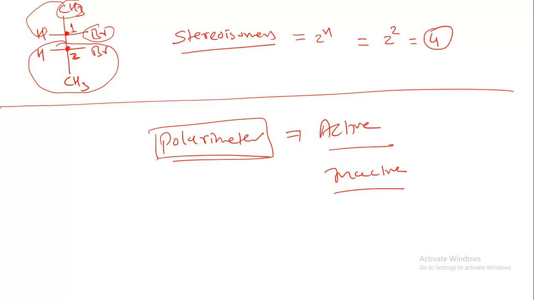Now I am giving you one important point: why we need to study stereochemistry and how stereochemistry was generated, or what we can say, the discovery of stereochemistry. Stereochemistry was generated by one drug called thalidomide.